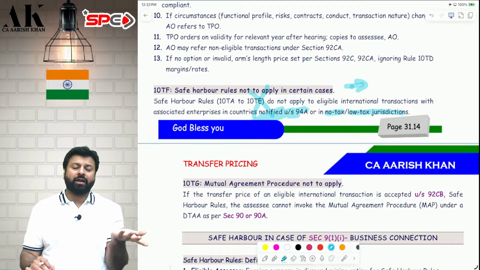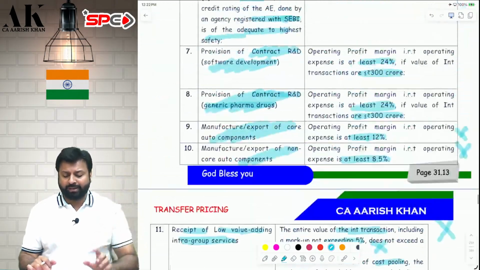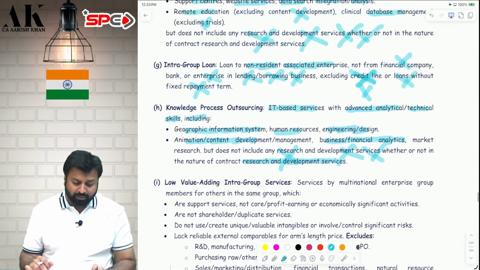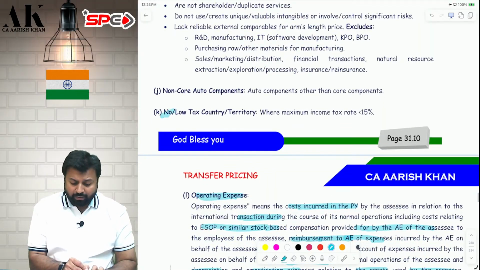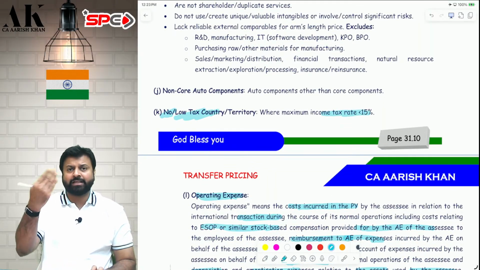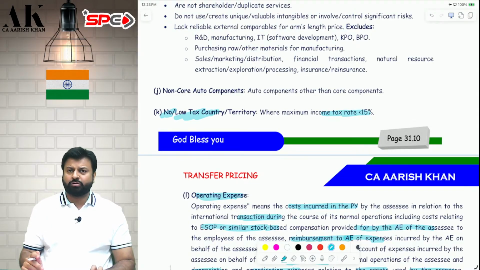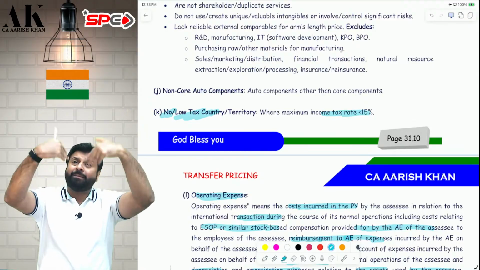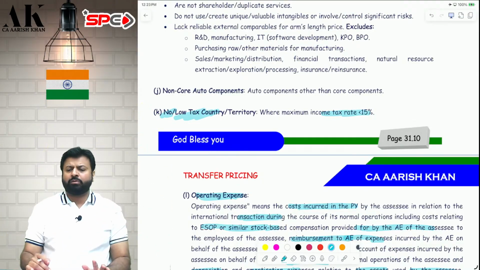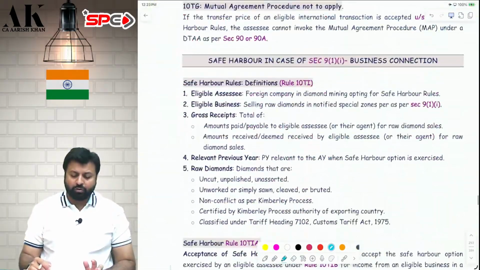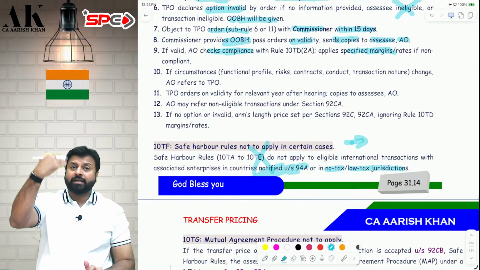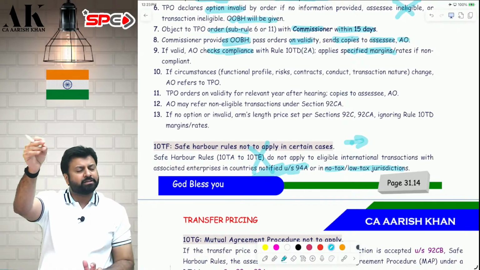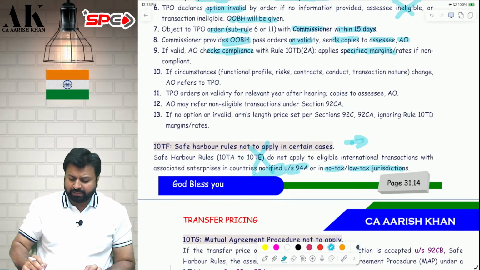Now, no tax is understood that there is no tax in that country. What do you mean by low tax? Low tax means the maximum tax in the other country is less than 15%. That will be called as low tax jurisdiction. What do you mean by no tax or low tax jurisdiction? Where the maximum tax rate in the other country is less than 15%, that country will be called as low tax jurisdiction. If you are doing transaction with a person located in NJA, or if you are doing transaction with a person where the maximum tax rate is less than 15%, then safe harbor rule is not applicable. So for safe harbor rule to apply, the other country should not be NJA, notified jurisdictional area, and the other country's maximum tax rate should be minimum 15% or more. Then only safe harbor is applicable.